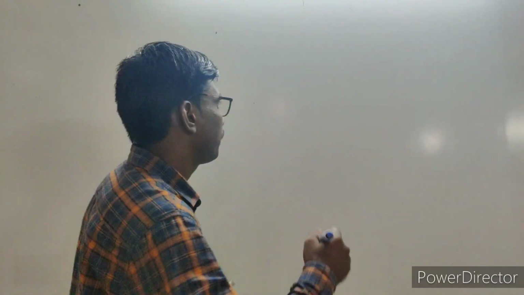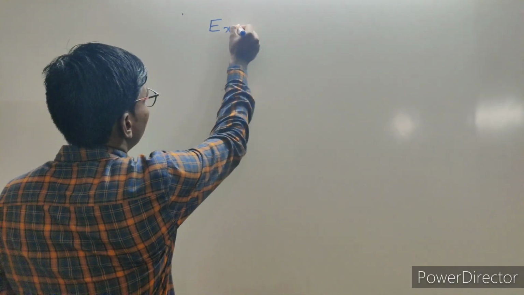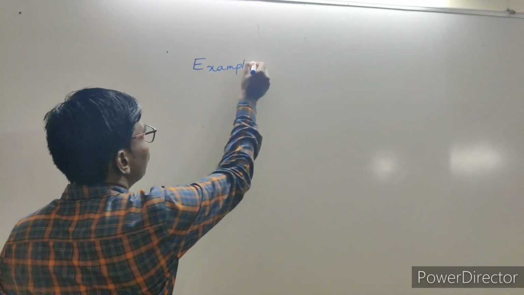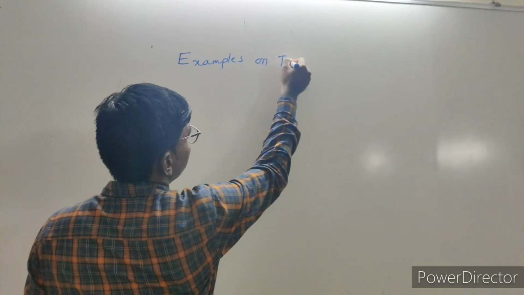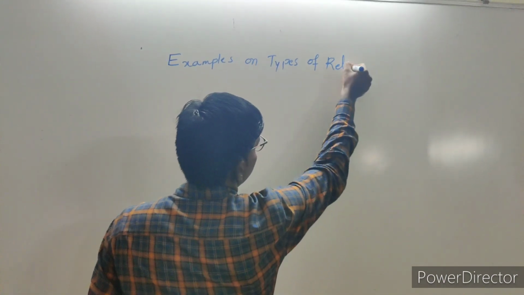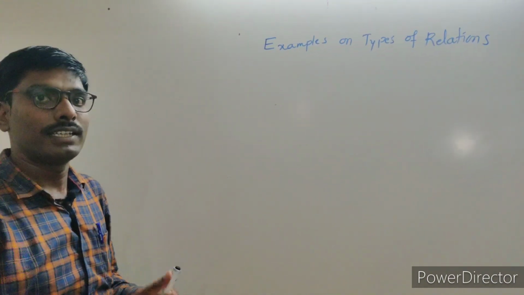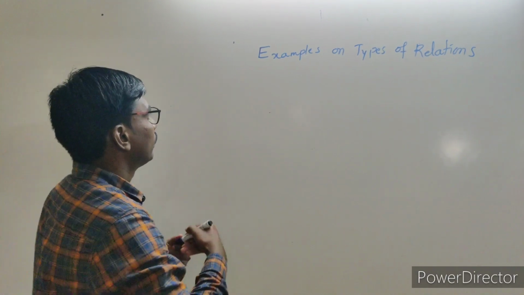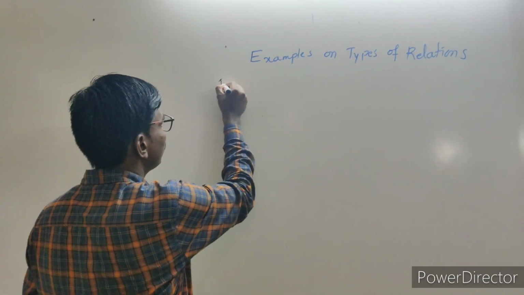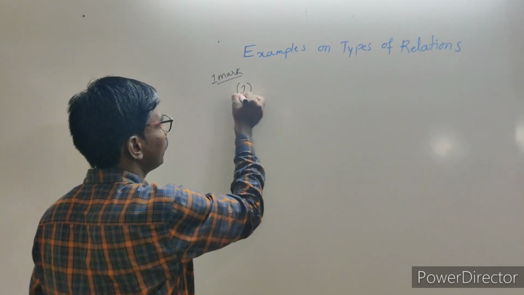Okay. So, examples on types of relations. The first example carries 1 mark.